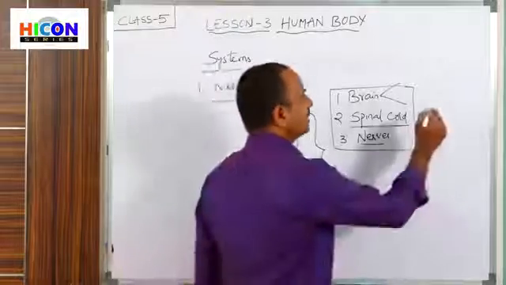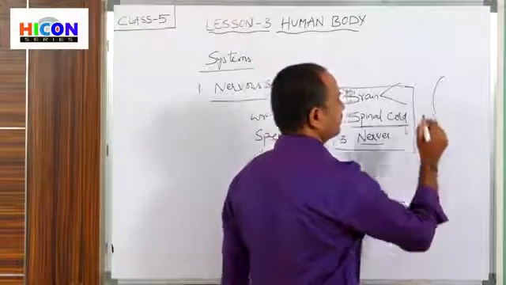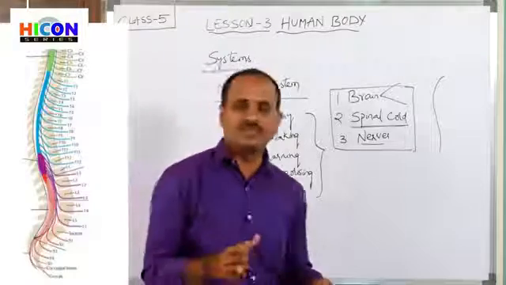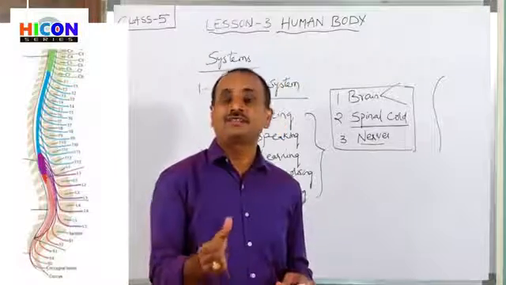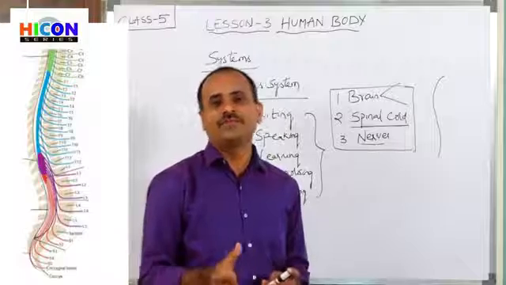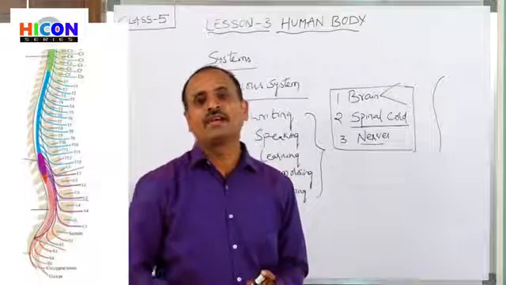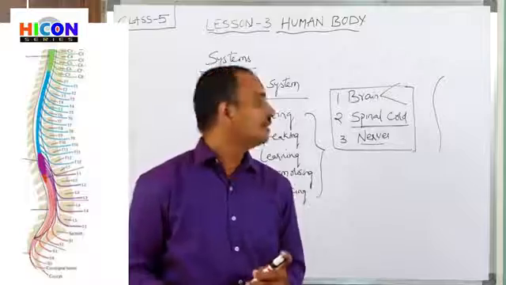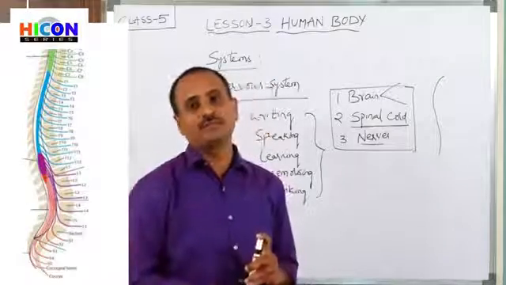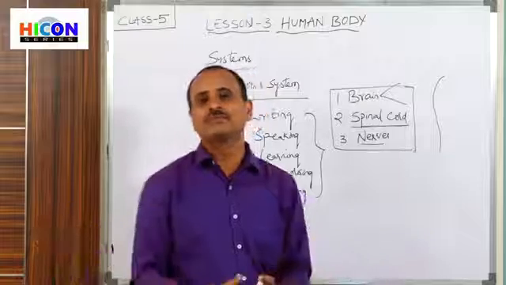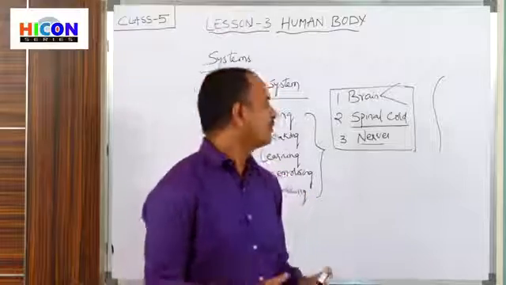It is in an S shape, and the size of the spinal cord is about the size of a finger, and it lies in the vertebral column. So children, it receives the information from various parts of the body and sends that information to the brain.